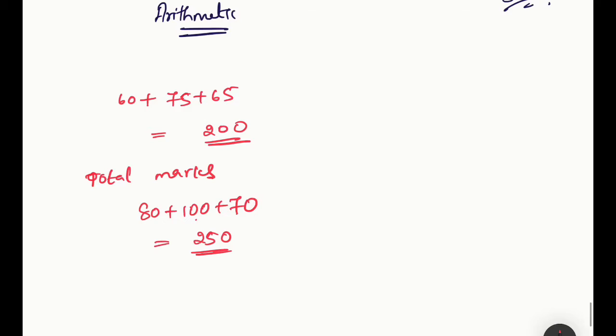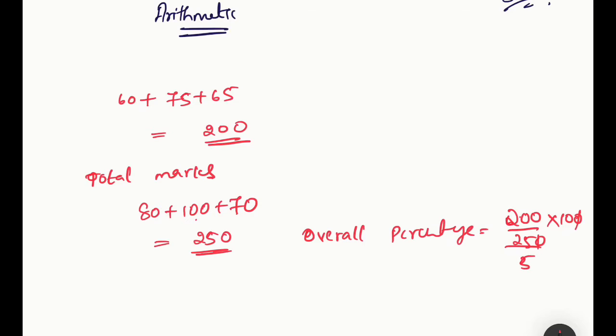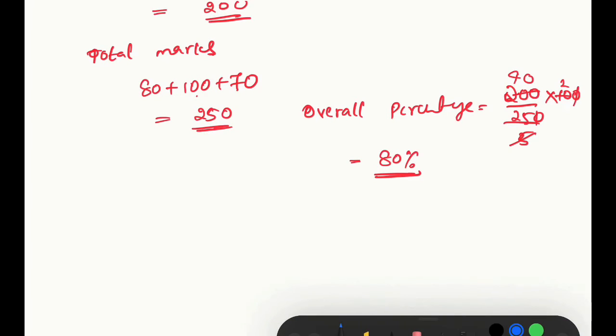So overall percentage is equal to 200 divided by 250 into 100. Cancel. 5 goes how many times here? 5 5s are 25, 5 2s are again 10, 5 4s are 40... So overall percentage is 80%. Hope it's clear. Now coming to the next question.